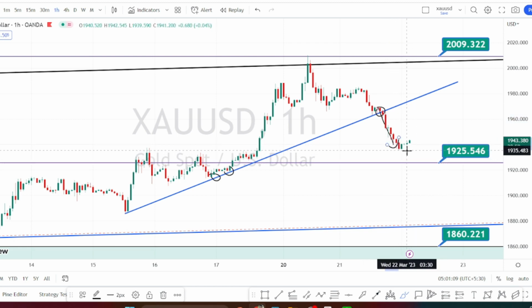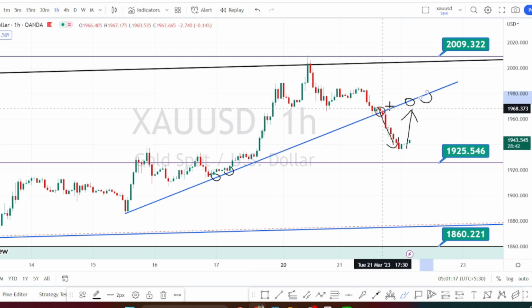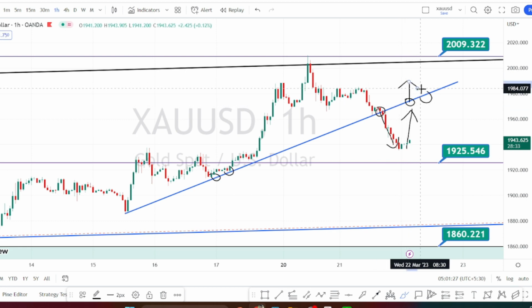retracement. Currently we are noticing the price action bounce back on the bullish side retracement, and if the bullish side retracement continues, we can expect this trend line or support line to be acting as a resistance line, and only when the price action breaks this resistance line can we expect a further continuation of the bullish side retracement.